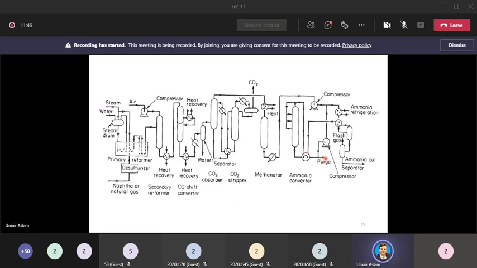After cooling it, we send this product stream onto two paths. One path is this one, which we termed as purge. The other path is this one, which goes through a compressor, and after getting the required pressure, this stream is mixed with the fresh stream of the reactants coming from the methanator after this compressor.